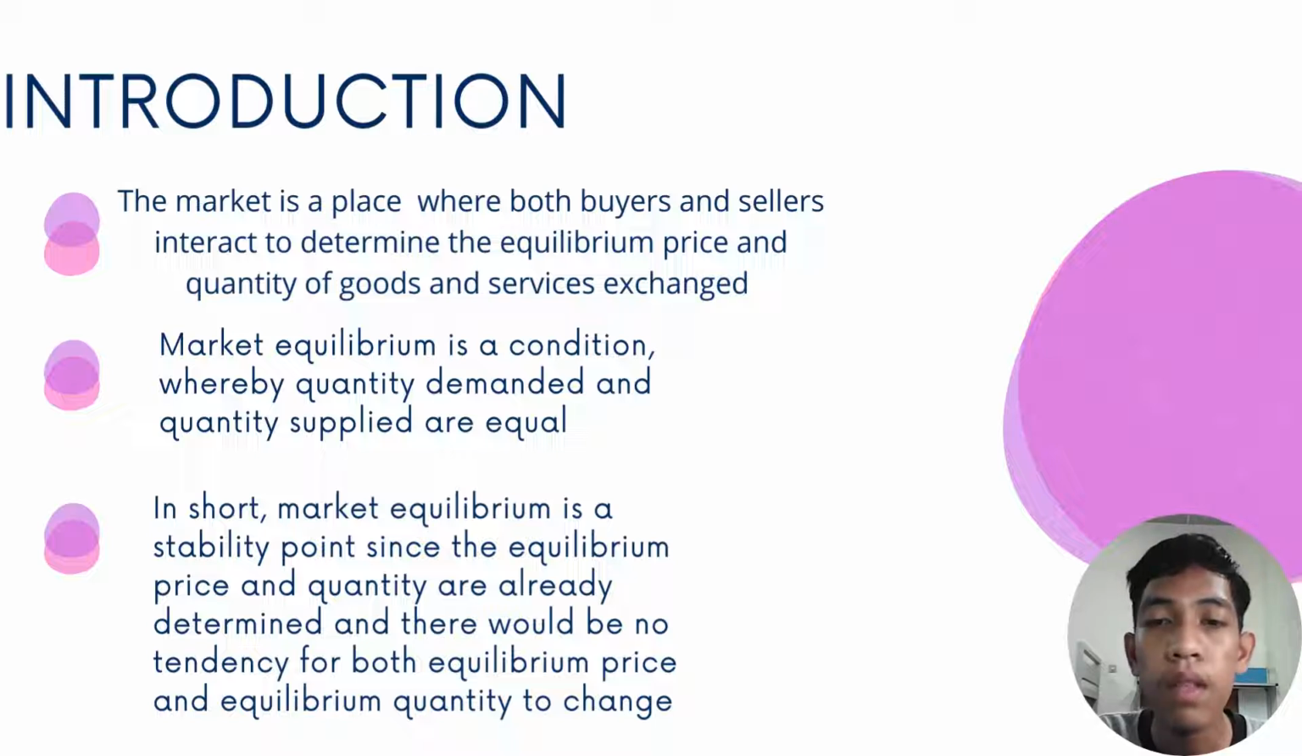Market equilibrium is a condition whereby quantity demanded and quantity supplied are equal. Once the market equilibrium has been achieved, there would be no tendency for the price and quantity to change. In other words, market equilibrium is a situation when buyers are willing to buy goods and services and sellers are willing to sell said goods and services. In short, market equilibrium is a stability point since the equilibrium price and quantity are already determined, and there would be no tendency for either to change.